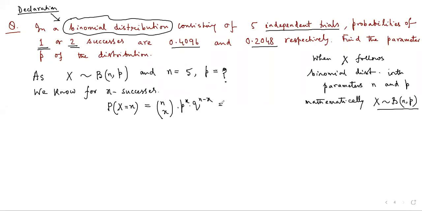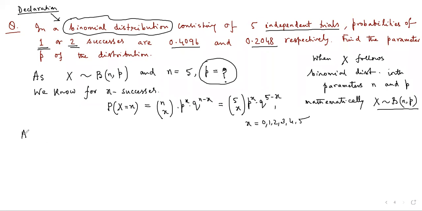Here my n is known, it is 5, so 5Cx p to the power x q to the power 5 minus x, but my p is not known. That p I have to find out. So this is the formula, and here x takes the values 0, 1, 2, 3, 4, and 5.